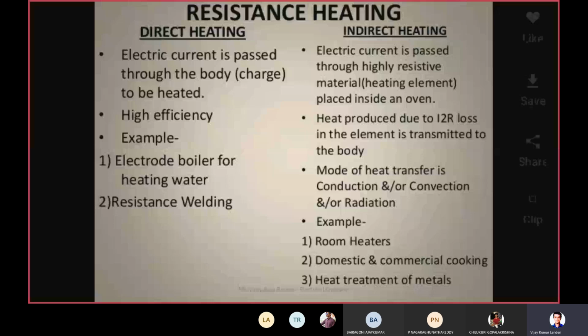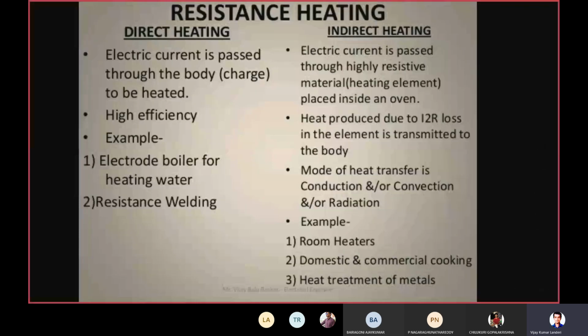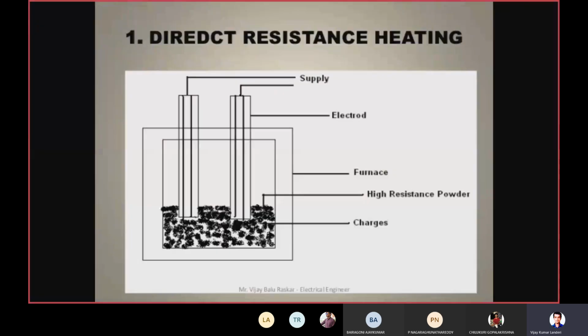The mode of transfer is by conduction, convection, or radiation. Examples are room heaters, domestic and commercial cooking, and heat treatment of metals. These are all the examples we can say for indirect heating. So the first one is direct heating and the second one is indirect heating. You can look at the diagram there, direct resistance heating.